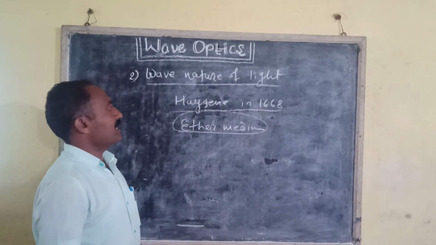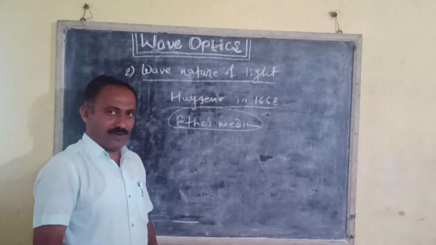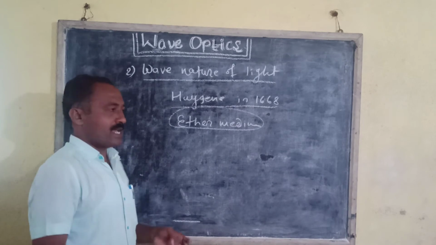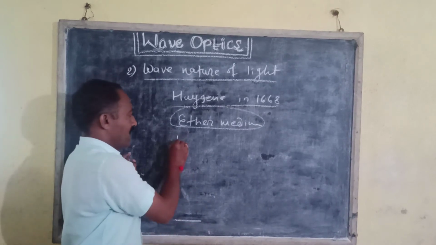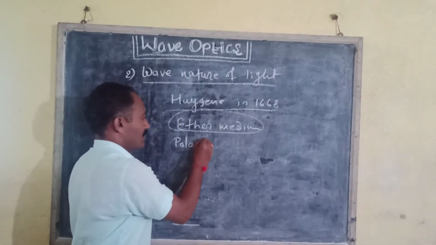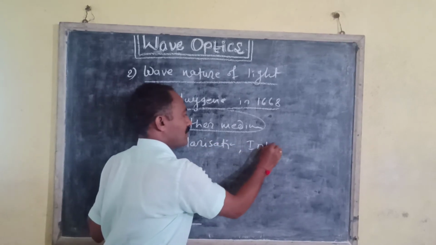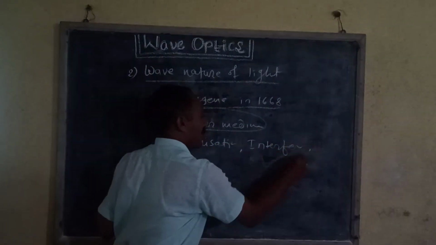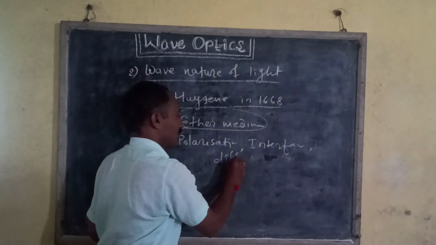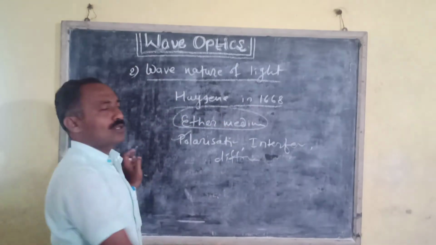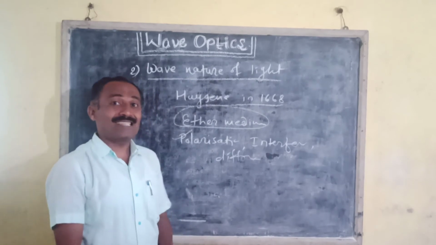Again, Huygens explained new phenomena such as polarization, interference and diffraction satisfactorily on the basis of the wave nature of light.